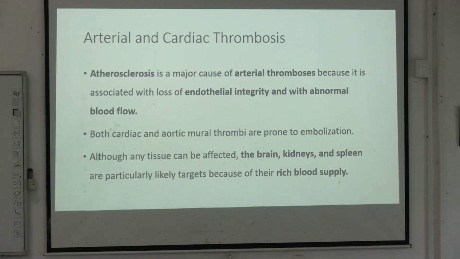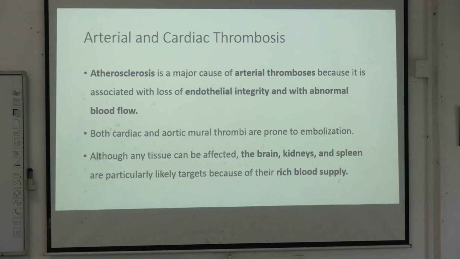Okay, now the arterial and cardiac thrombosis. Atherosclerosis is a major cause of arterial thrombosis because it is associated with loss of endothelial integrity and with abnormal blood flow. Both cardiac and aortic mural thrombi are prone to embolize. Although any tissue can be affected, the brain, kidney, and spleen are particularly likely because they are very rich in blood supply. So they are very prone to embolization.